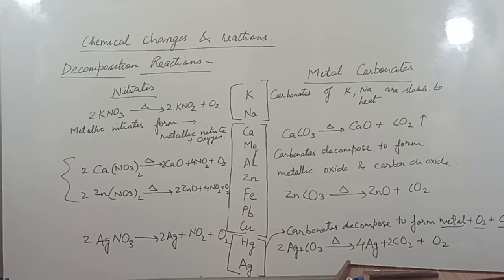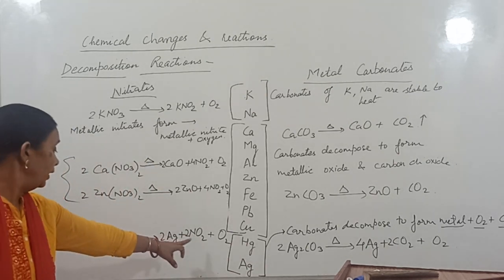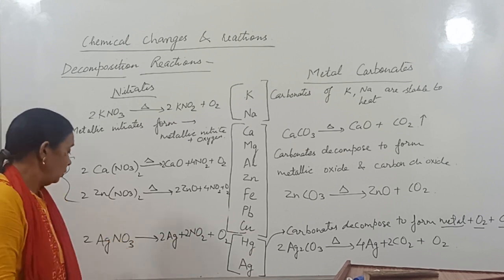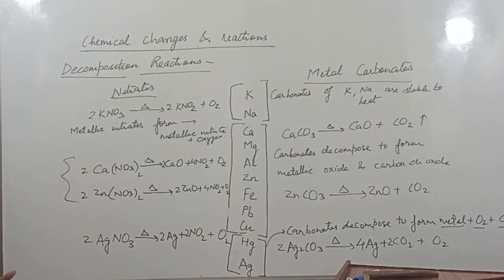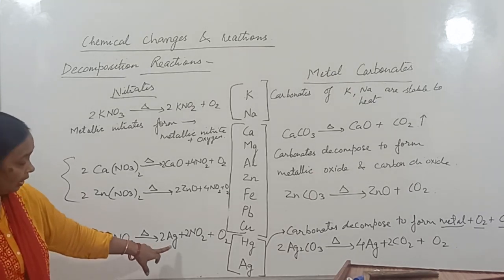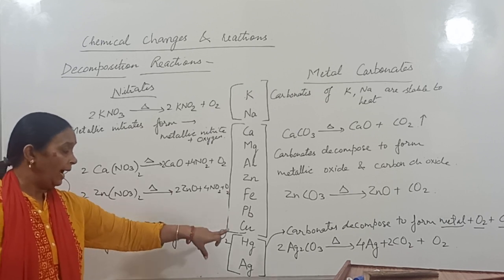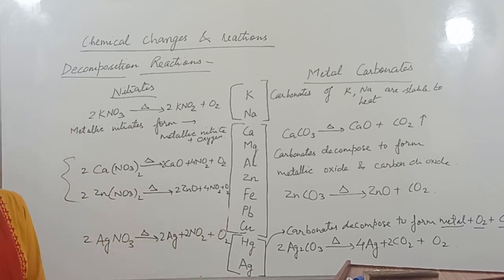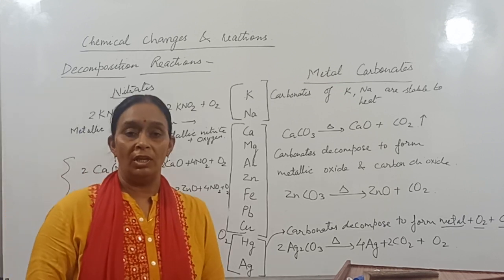If you balance this reaction, it will be 2AgNO3 giving 2Ag plus 2NO2 plus O2. So when you heat silver nitrate, it will break up to form metal, nitrogen dioxide, and oxygen gas. So this is all about the decomposition of the